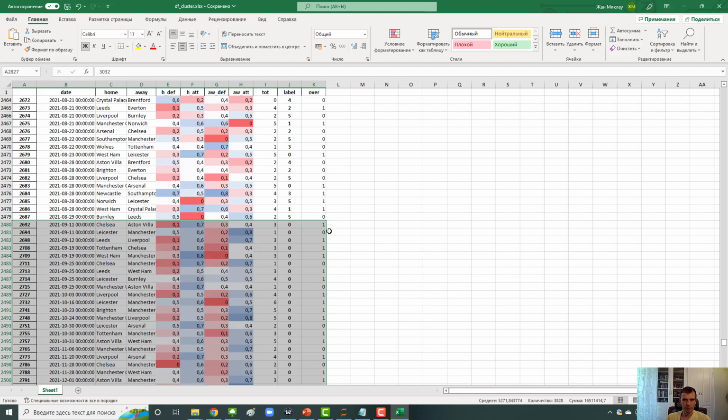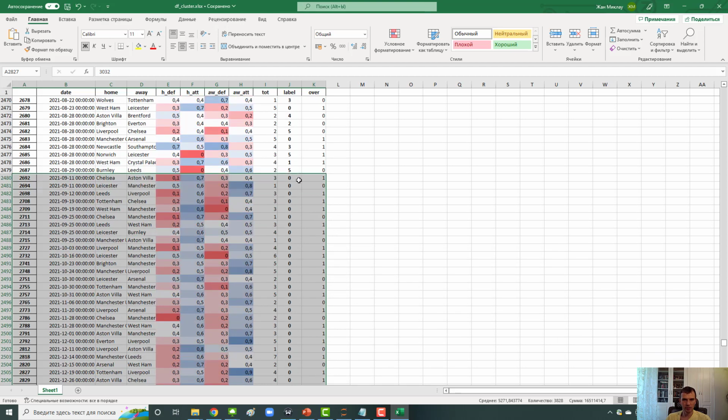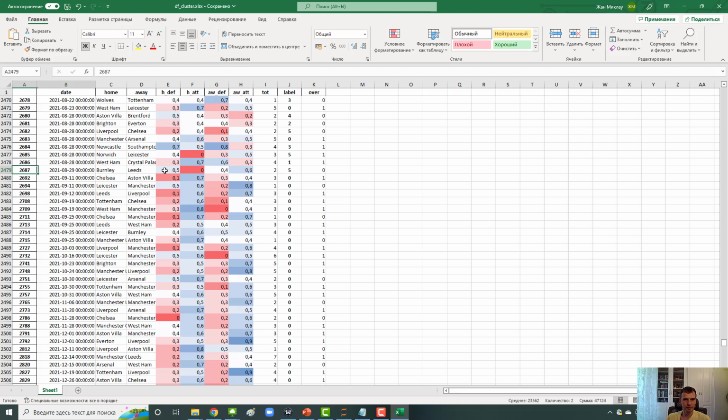And we can see, for example, cluster 0. Cluster 0 includes games where the home team concedes nothing and scores a lot. The away team also concedes nothing and also scores a lot. So roughly speaking, this cluster includes games between top teams.